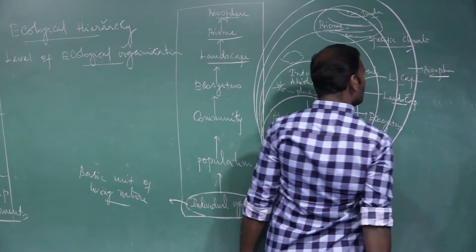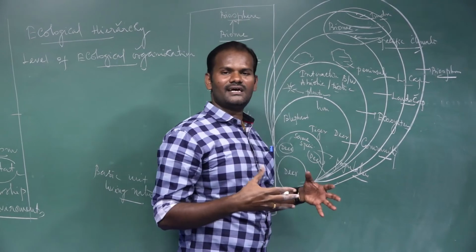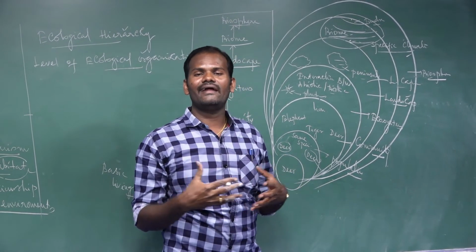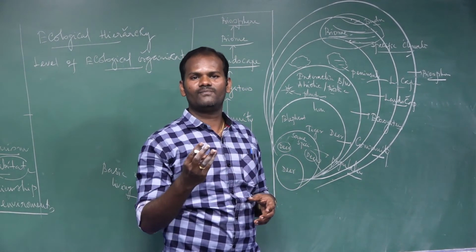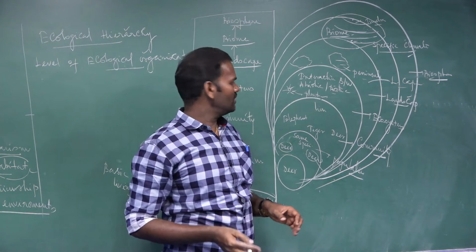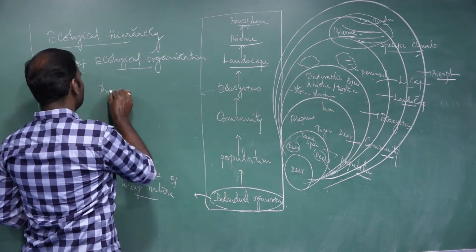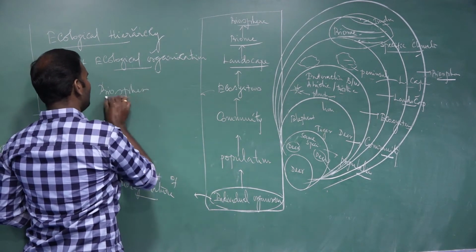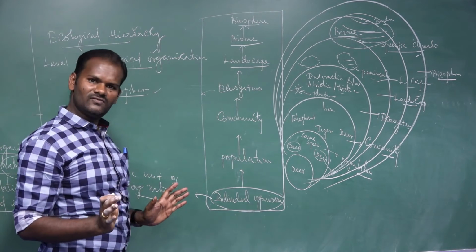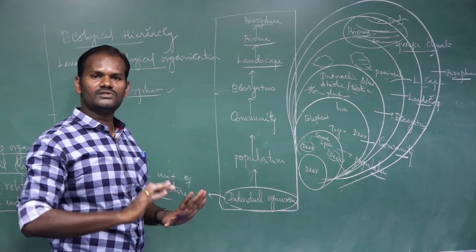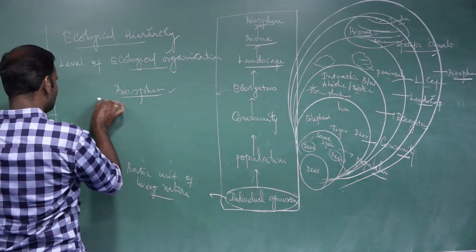The biosphere is the intersection or interaction of light, water, air. Once again, what is called the biosphere? It is any part of the earth where organisms can live.